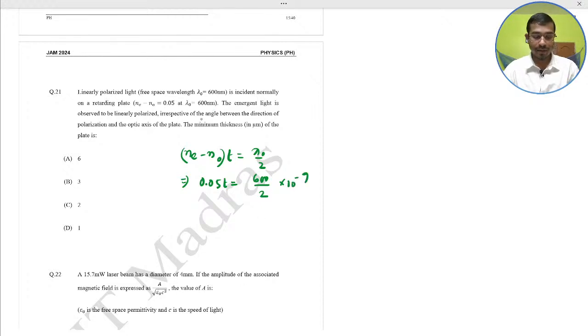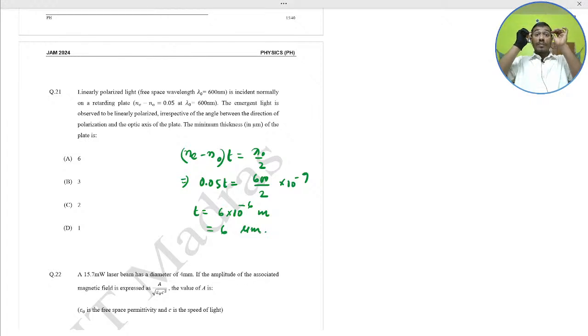So you have to find it in meters. So t would be 6 into 10 to the power minus 6 meter, so 6 micrometer. Option A would be the correct one.